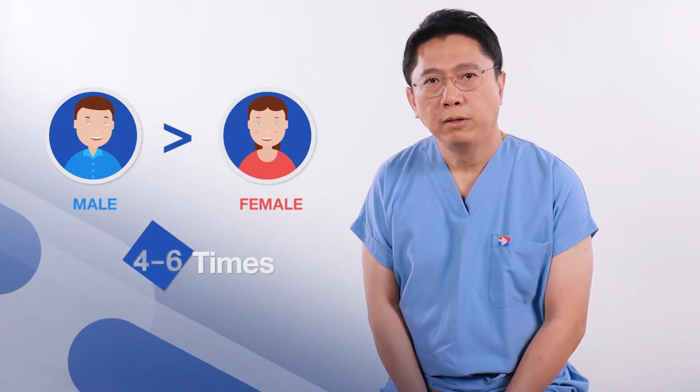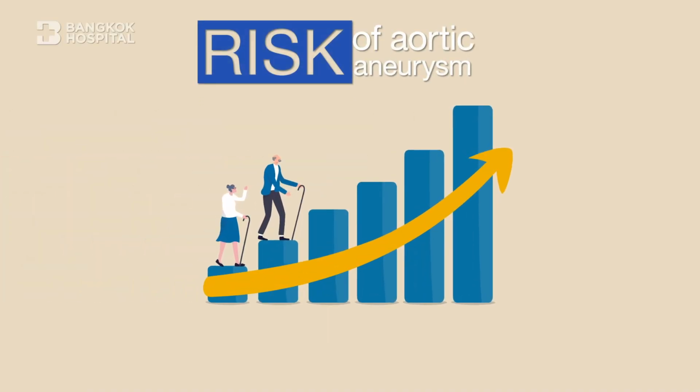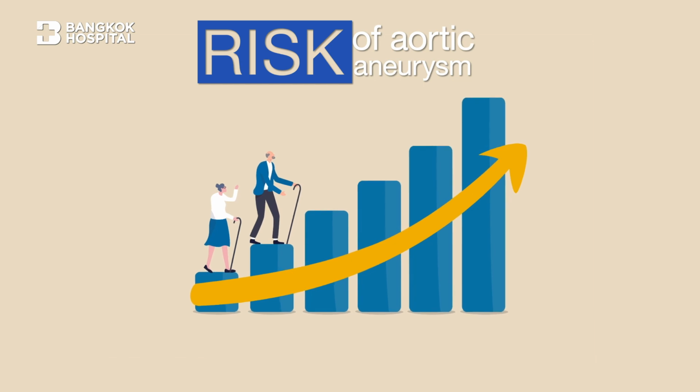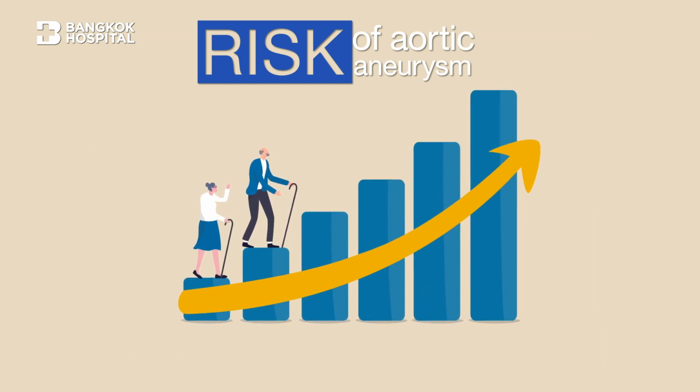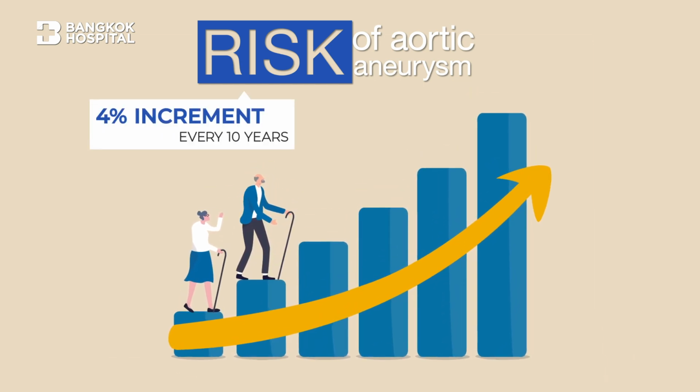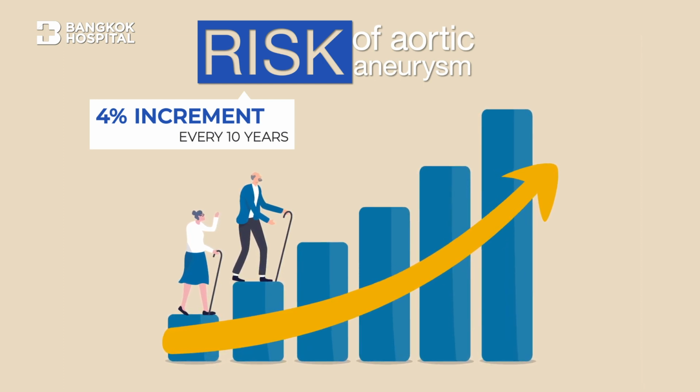Aortic aneurysm is 4 to 6 times more common in men than women, and it is also common in people of advanced age, older than 65 years old. In general, at 50 years old, the risk of an aneurysm may be around 1%, and it increases by 4% every 10 years as age increases.